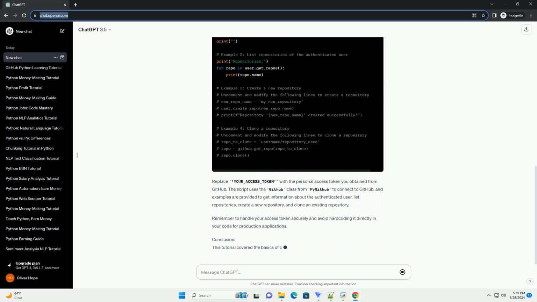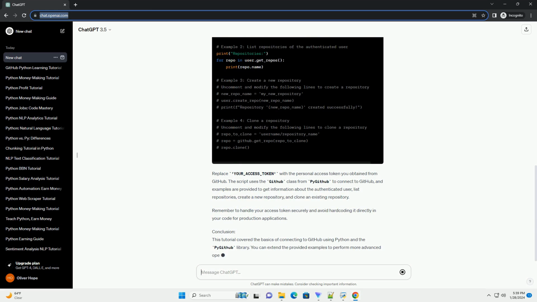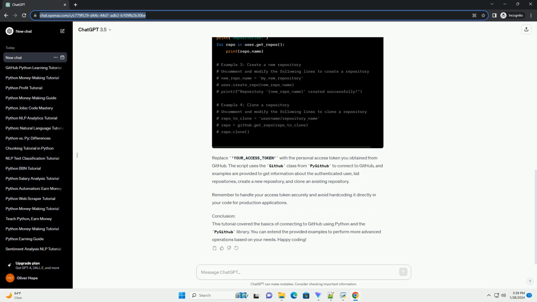Step 2. Create a personal access token on GitHub. To interact with GitHub programmatically, you'll need a personal access token. Follow these steps to create one. Copy the generated token, as you'll need it to authenticate with GitHub in your Python script.